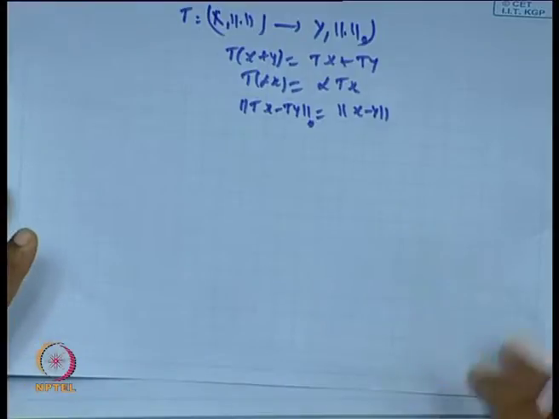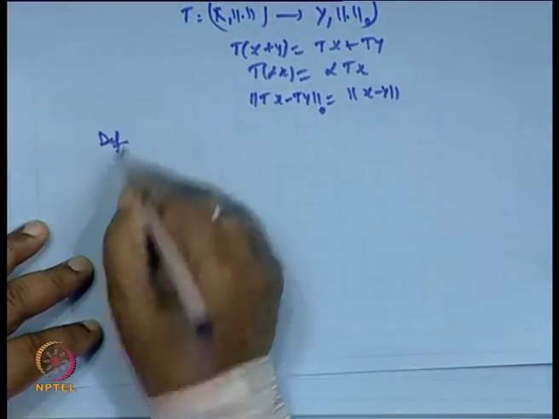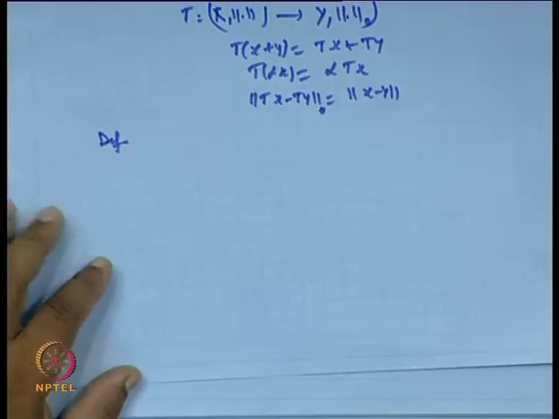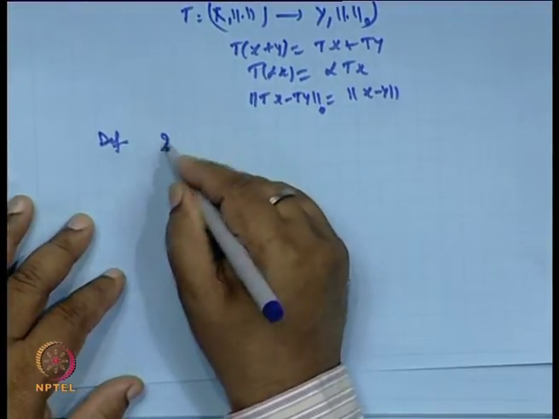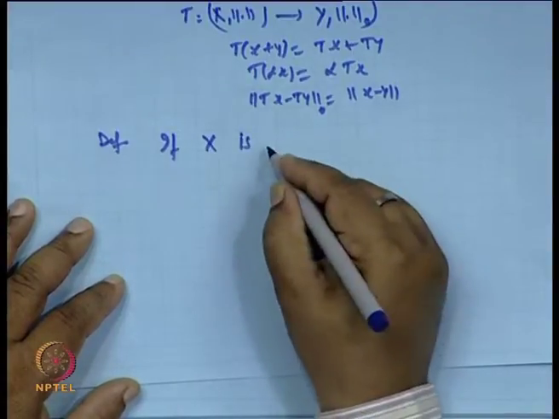Clear? Is it clear? Now, we take another definition of embeddable.